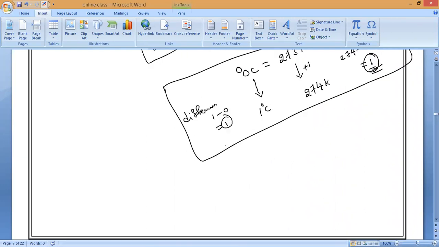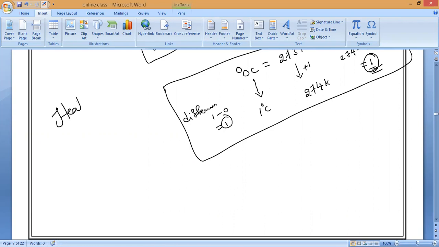Those who are following the news, presently in Italy, because of high temperature over the last 3-4 days, 1,000 people died. Temperature is being recorded at around 47 to 50 degrees Celsius at particular places. Do you understand? 47 centigrade means extremely high. So many people are dying because of heat waves.